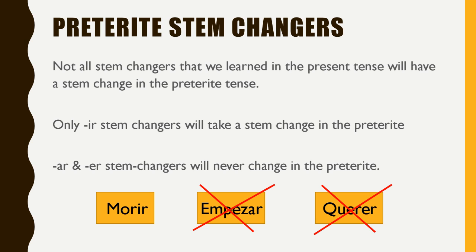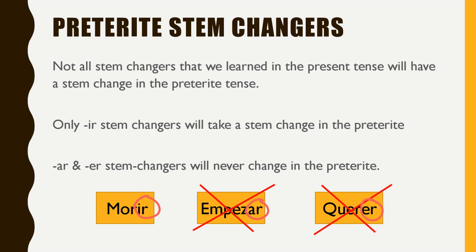All right, so the good news is that preterite stem changers are actually simpler than present tense stem changers. So only IR stem changers will take a stem change in the preterite tense. All right, so if a verb ends in IR, like morir, then it will take a stem change in the preterite tense. However, if a verb ends in an AR, like empezar, or if it ends in an ER, like querer, they won't take a stem change like they did in the present tense.